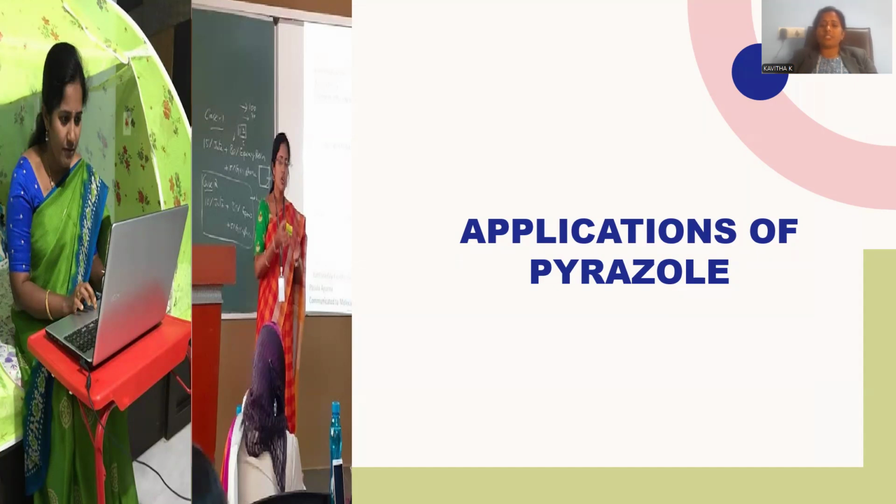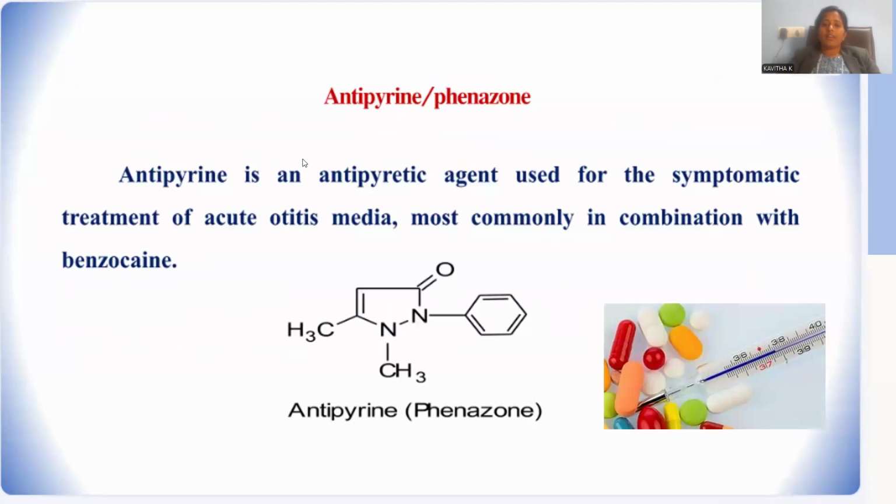Let me introduce the application patterns of this pyrazole, where you can apply it. Antipyrine or phenazone is a kind of molecule. Antipyrine, as the name manifests, is a drug working against pyretic conditions. It is an antipyretic agent. Whenever people suffer with fever, the temperature of the body rises, metabolism becomes difficult and the person becomes very weak. Whenever a person suffers with fever, an antipyretic agent is effective in order to regulate the body temperature, right?